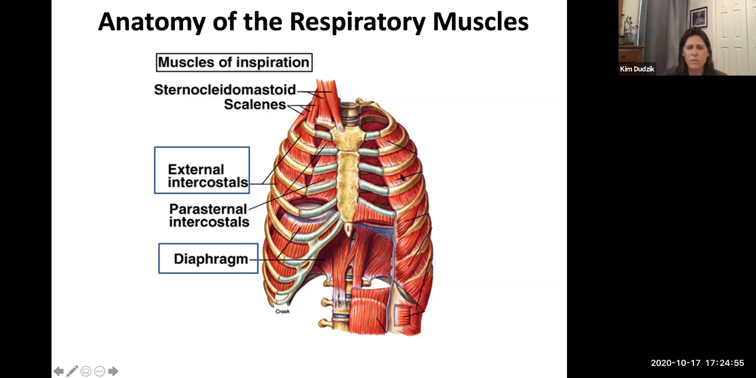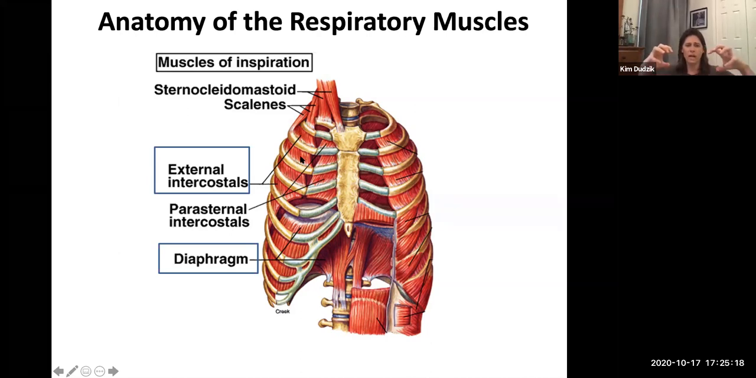Costal refers to ribs, so intercostal means between the ribs. The muscles on the outside are called the external intercostals. You also have a layer of muscle along the inside underneath that. You can see it if you look between the ribs here. You have internal intercostals, okay? But they do different things.